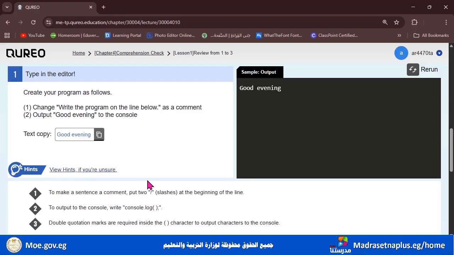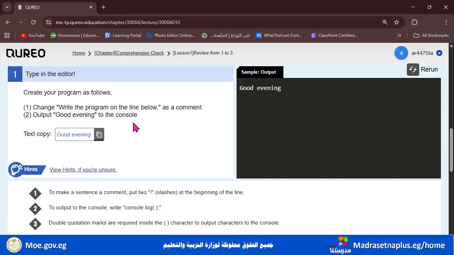So, in order to output the word good evening, we have to write console.log first, and after that, open the two parentheses, write the double quotation marks, write the words good evening, and end it with a semicolon. So here is how to create your program as follows: write the program on the line below as a comment. Output good evening to the console.